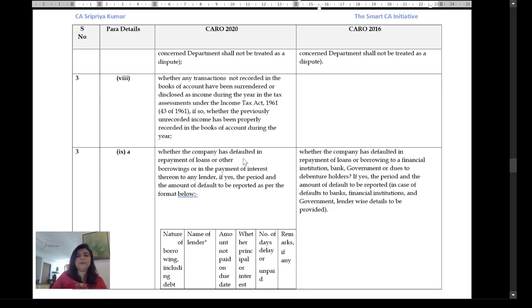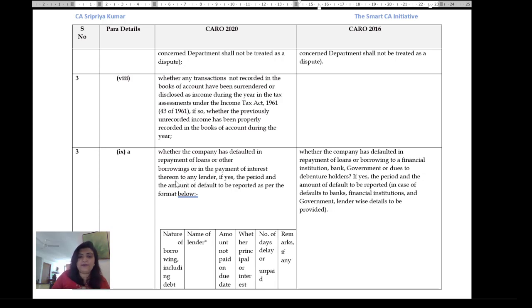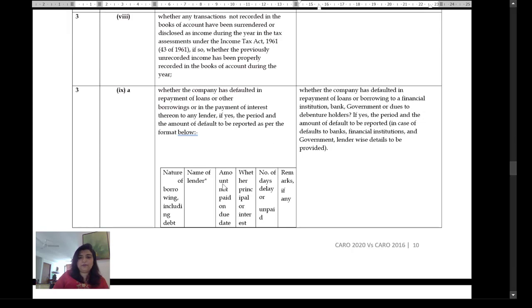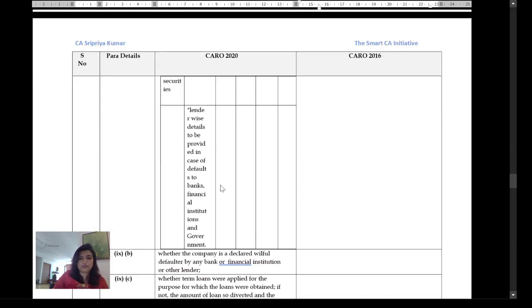The next is whether the company has defaulted in the repayment of loans or other borrowings or in the payment of interest to any lender. Previously, it was to a financial institution, bank, government, or dues to debenture holders. The default has to be noted.